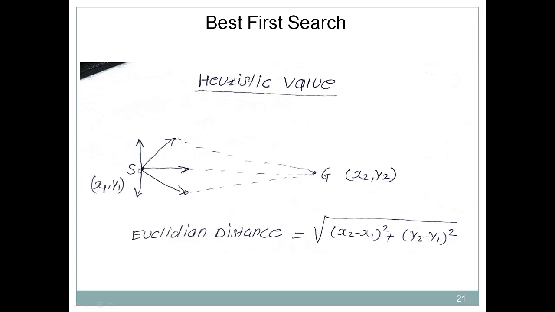So in this case, this distance is called a heuristic value because it's the optimal distance, because there are 5 directions, but their distance is obviously more. So that heuristic value can be found by using Euclidean distance. Also Manhattan distance can be used. But the best way is to use Euclidean distance.